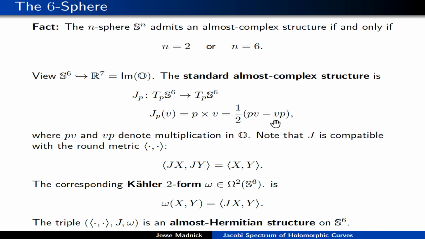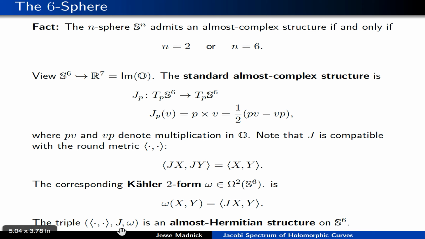This almost complex structure, we like it because it has a very large symmetry group, and in fact it is compatible with the round metric, so that's good. And whenever we have an almost complex structure compatible with a metric, it's natural to write down the corresponding Kähler form, or Hermitian form, a 2-form omega, given by the inner product of Jx with y.